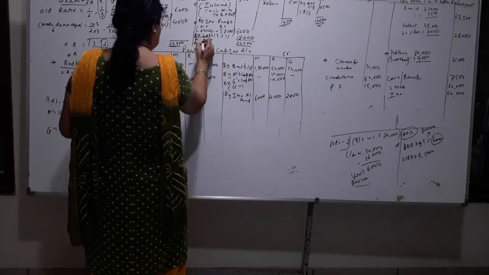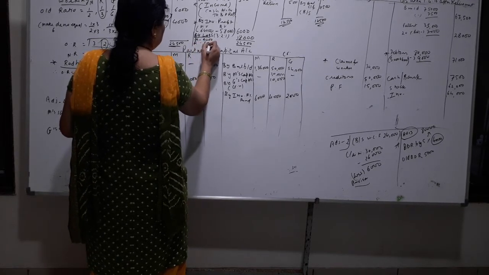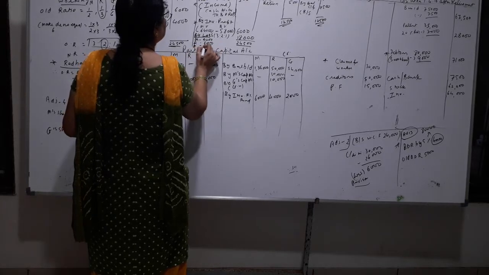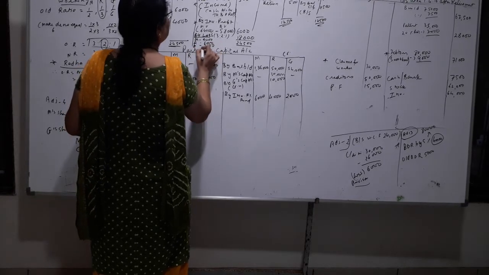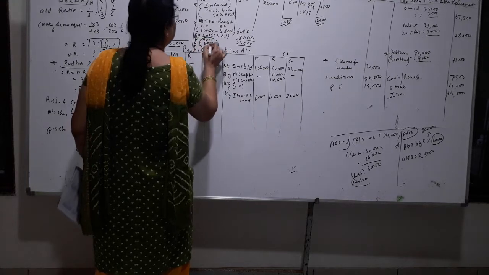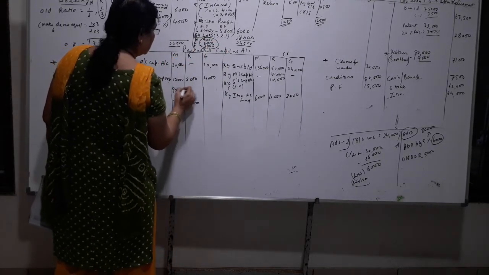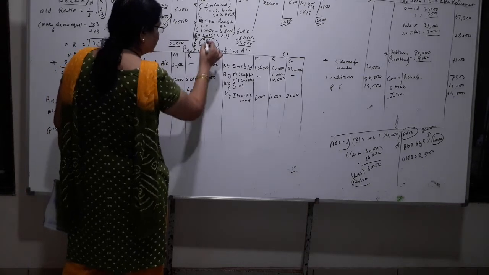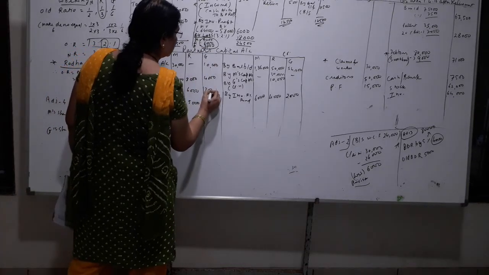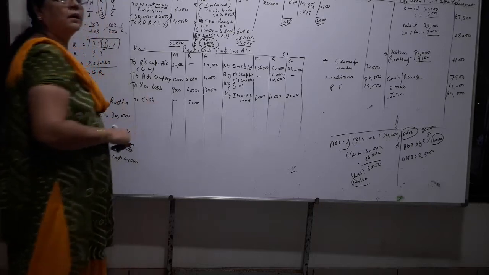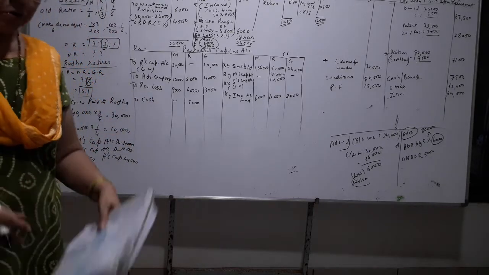Radha's loss is 6,000 and Gopi's is 3,000. Okay, and then this you will write here 9,000, 6,000. This you wrote on the credit side, so this will come on the debit side 3,000. This is by to revaluation loss.